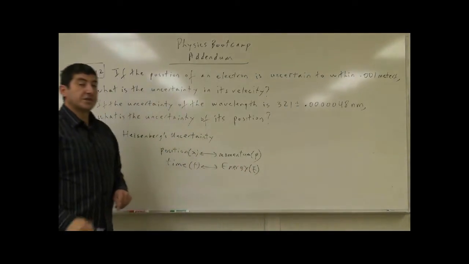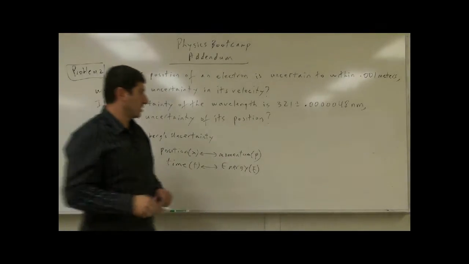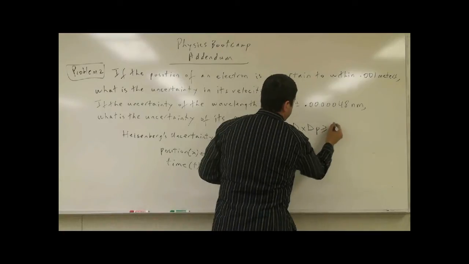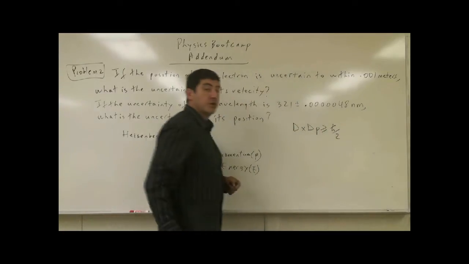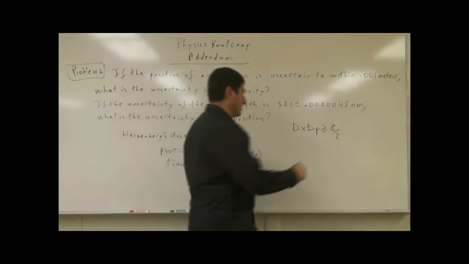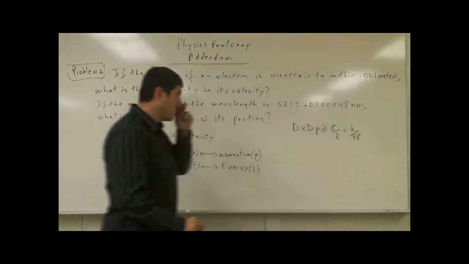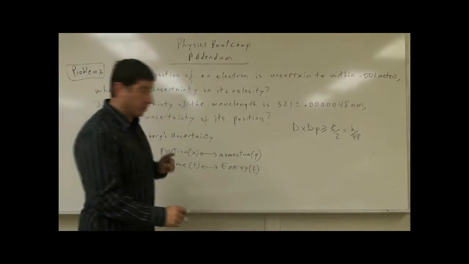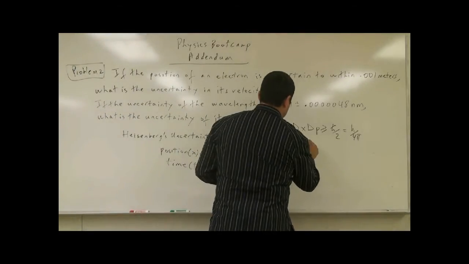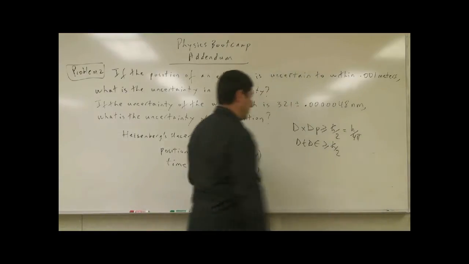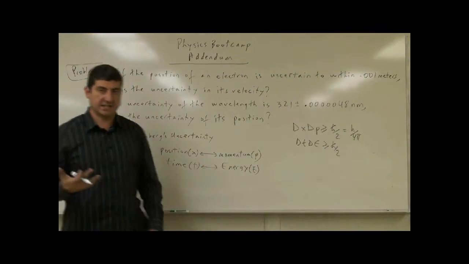And so he stated the uncertainty principle in these terms: delta x, delta p is greater than or equal to h bar over 2. Remember, h bar is h over 2 pi, so this makes it h over 4 pi. And the other conjugate pair is delta t, delta E, which is greater than or equal to h bar over 2 as well. So basically, think of it like this.